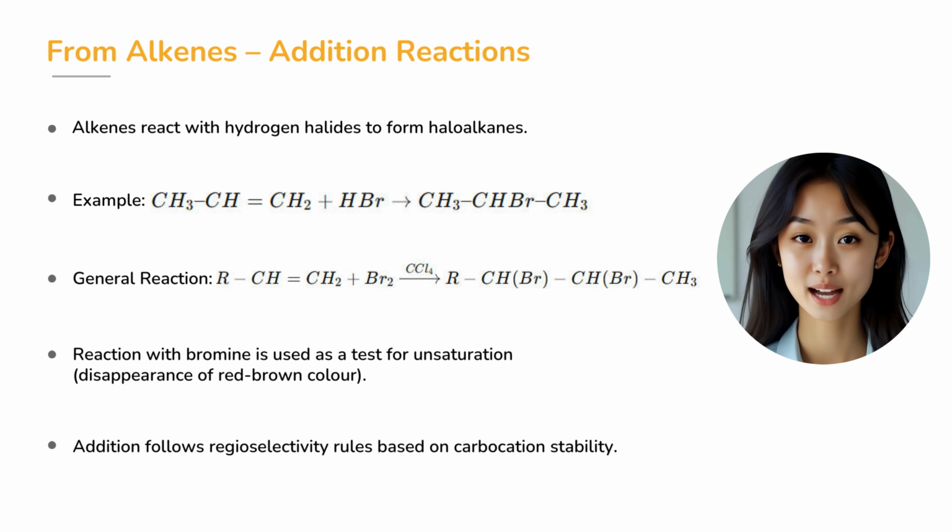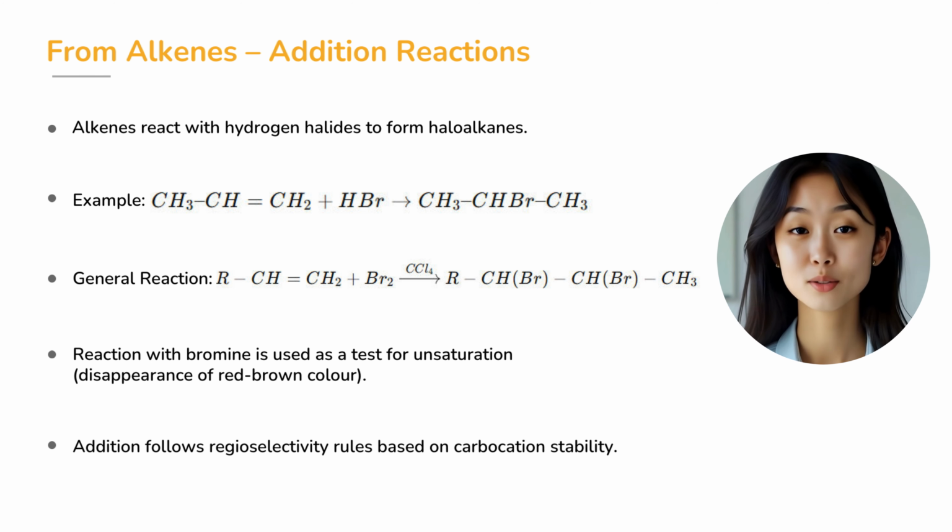Alkenes can also add halogen molecules directly. For example, bromine dissolved in carbon tetrachloride adds across the double bond to form vicinal dibromides. Interestingly, the disappearance of bromine's reddish-brown color is used as a test for unsaturation. So, from alkenes, we can prepare both monohaloalkanes and vicinal dihalides depending on the reagent.